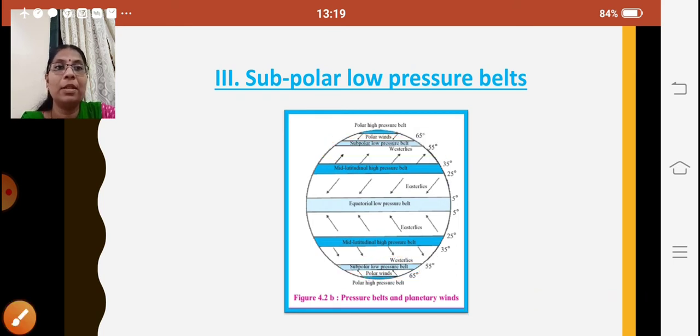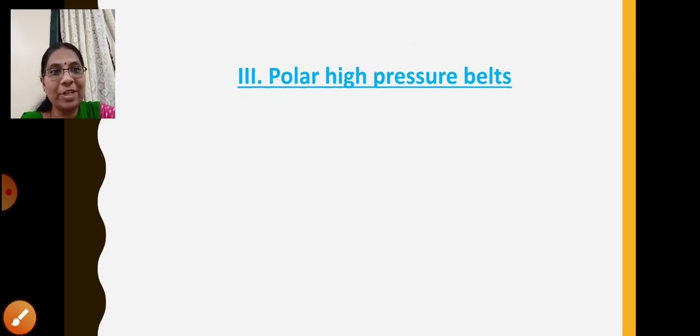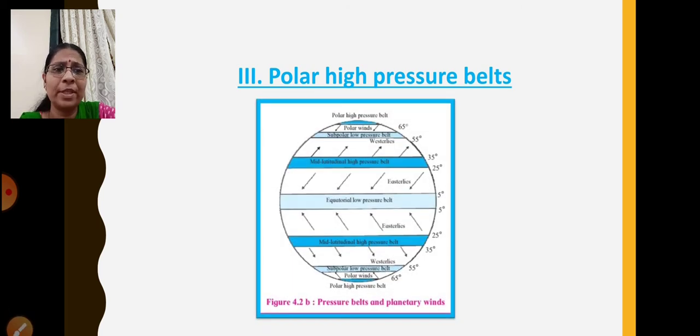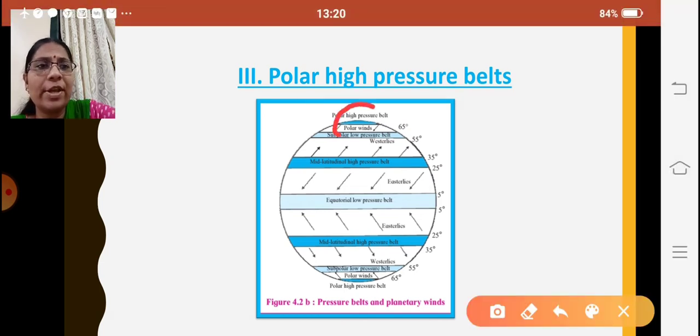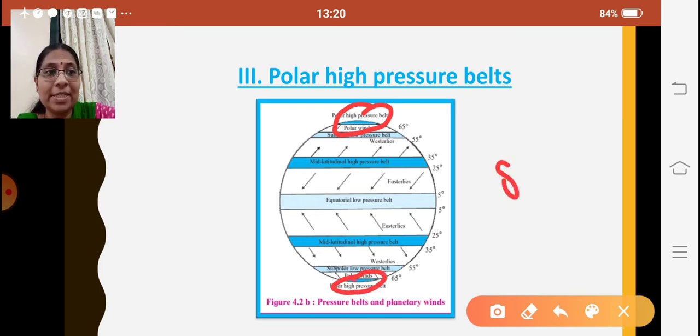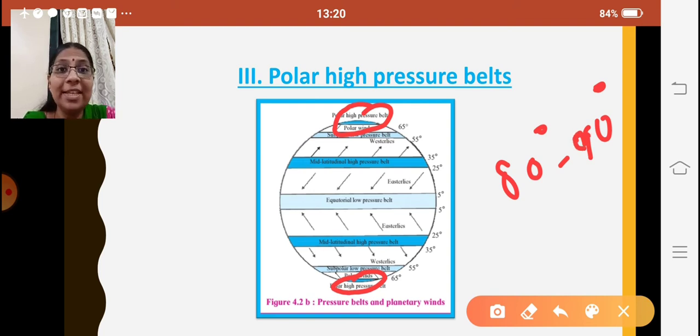Fine. Then the next is polar high pressure belts. Obviously the climate is very cold, so you will have high pressure over there. It is a very small portion, and it ranges from 80 degrees to 90 degrees in both the hemispheres. These polar high pressure belts are formed there.